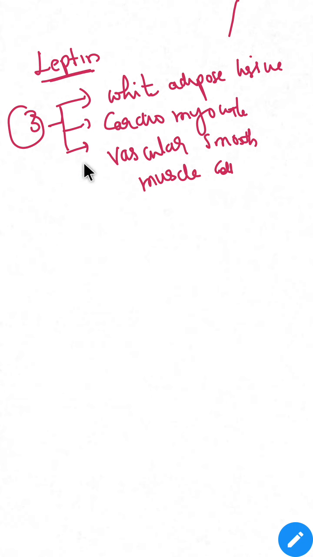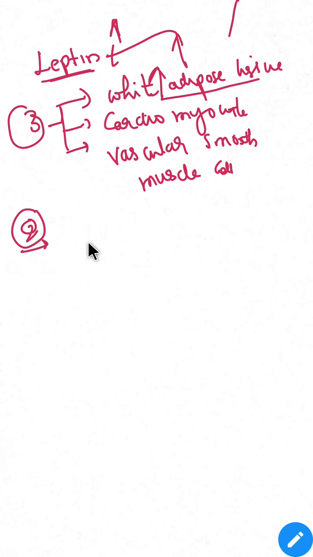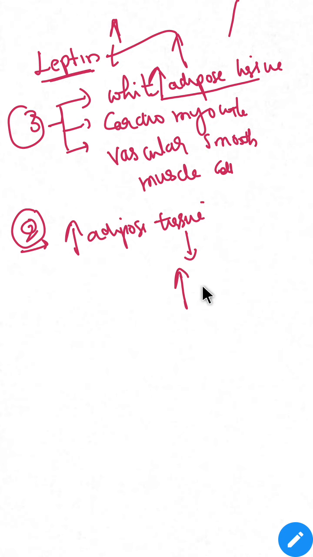As I told you, adipose tissue is the main source of leptin. When there is an increase in adipose tissue, the leptin levels also increase.